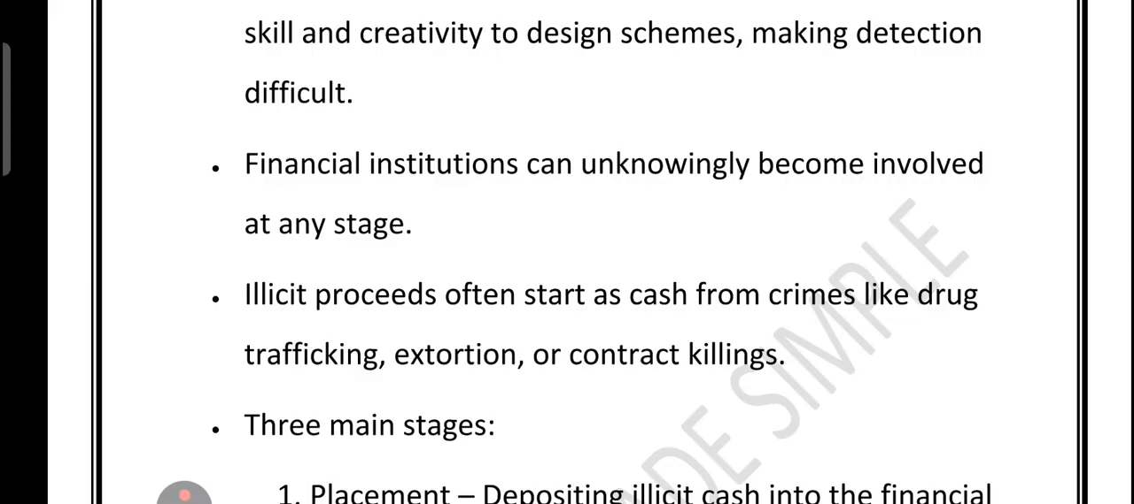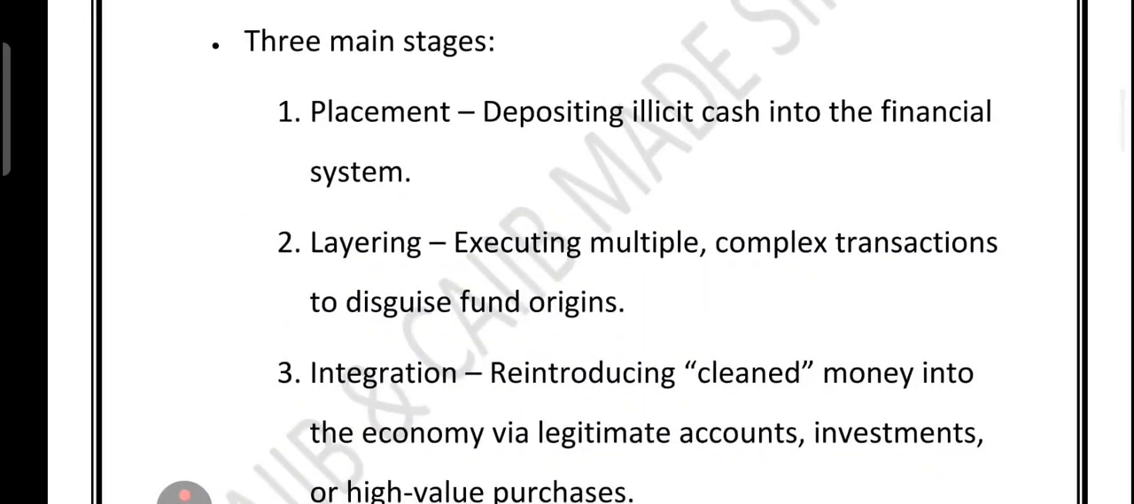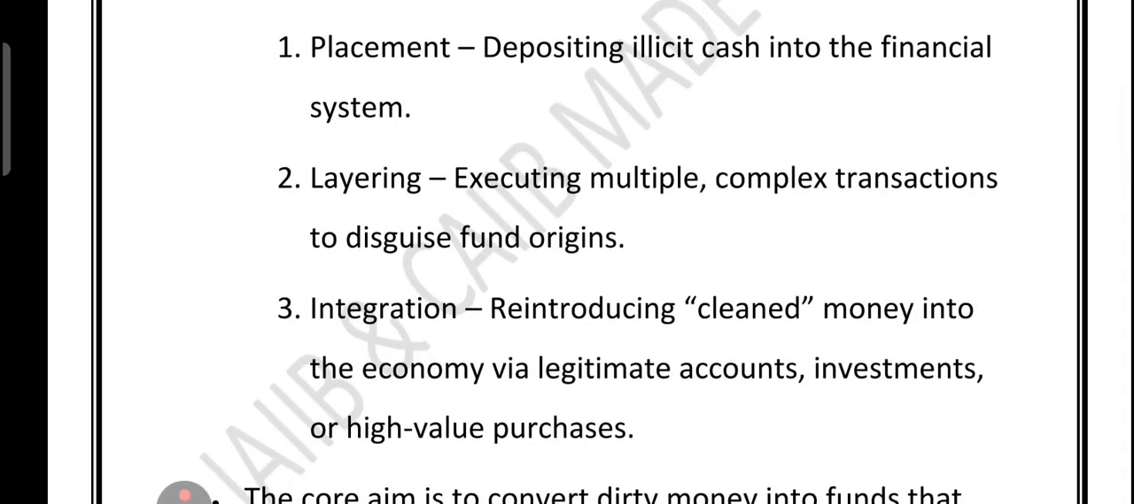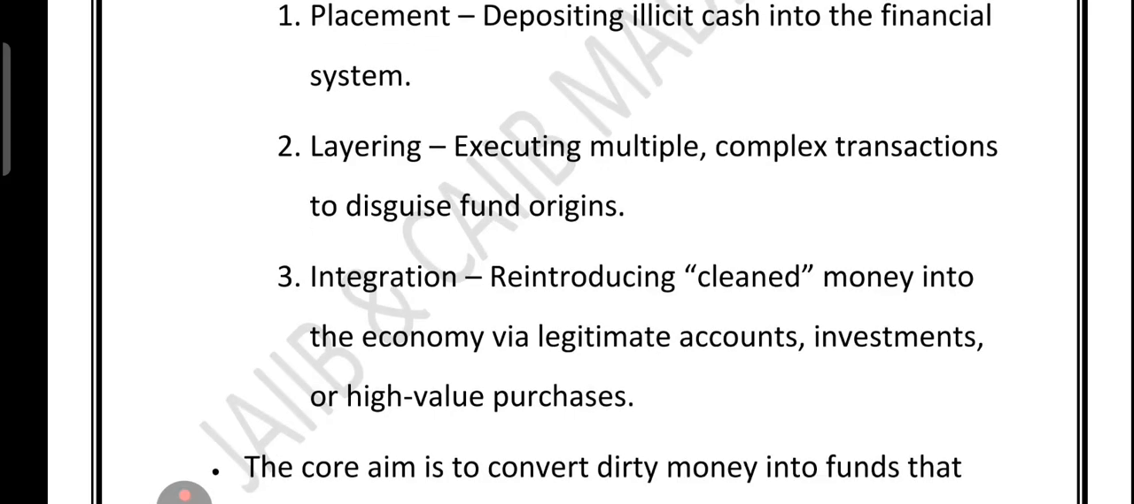A lot of dirty money starts off as cash from crime like drug trafficking, extortion, or contract killing. The process usually happens in three stages. First stage is called placement, which means putting dirty cash into the financial system. Second is called layering, which means moving it around through complicated transactions to hide where it came from. Third is called integration, which means bringing the now clean looking money back into the economy through legitimate accounts, investments, or big purchases. At the end of the day, the goal is simple: to turn illegal money into money that looks legal, so that it can move freely without raising suspicion.